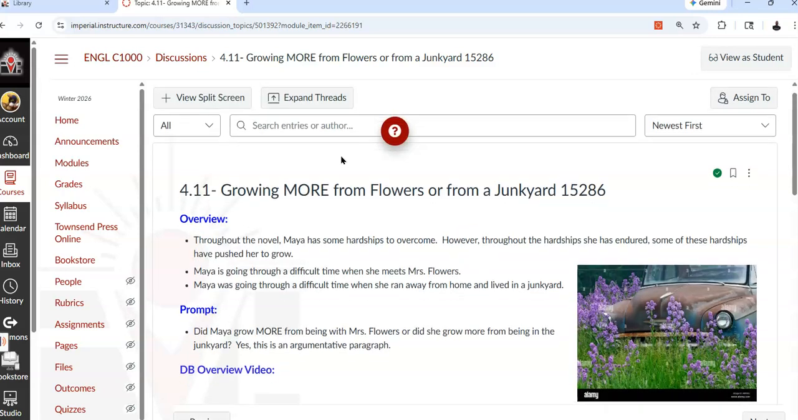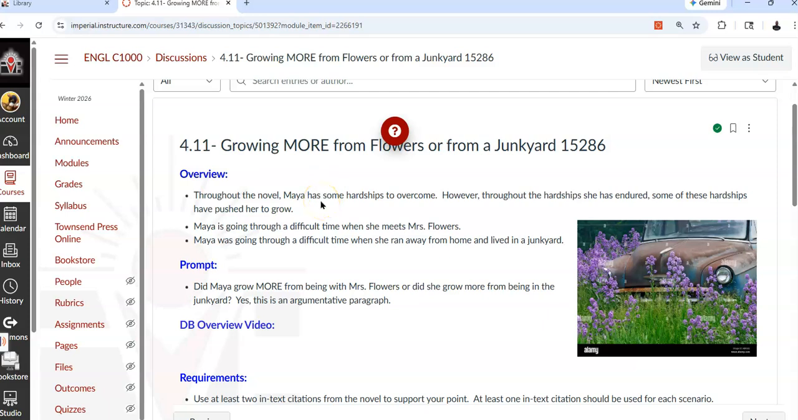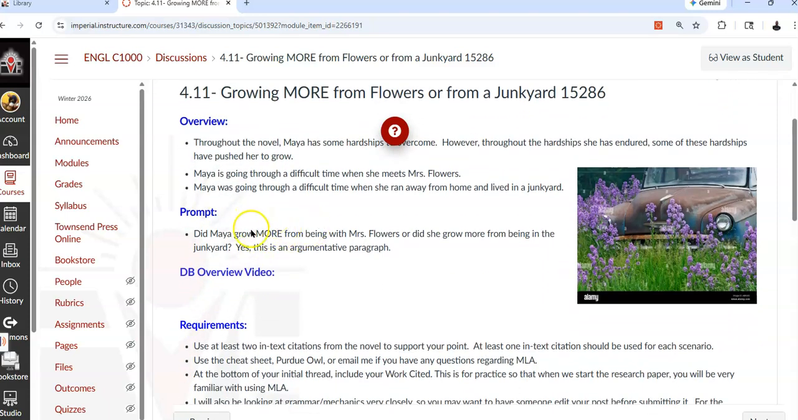So throughout the novel, we've noticed that Maya had some hardships, and when she ran away from home, she ran away to the junkyard when she wanted to escape. And then in the earlier part of the novel, she wouldn't speak, but then she meets Mrs. Flowers. So the prompt here is, did Maya grow more from being with Mrs. Flowers, or did she grow more from being in the junkyard?